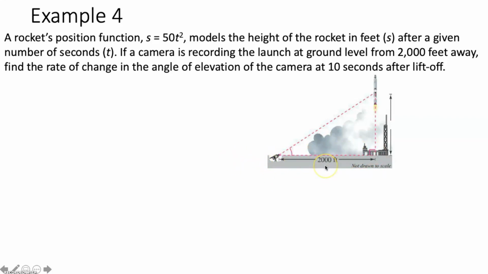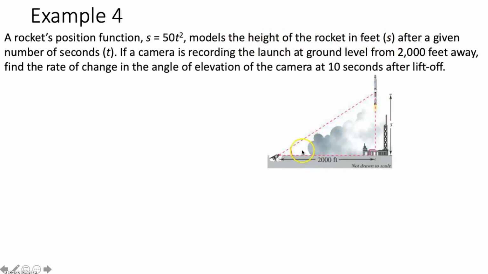Is there anything else that is constant? No, but there are a lot of measures that are changing, which means we have a lot of variables to add here. So this rocket is taking off. This distance the rocket is from the ground is changing. Because of that, it needs a variable. So what variable? Well, normally you could just pick, but in the problem, it actually tells you what the height of the rocket is. That's S. So we're going to label this height S.